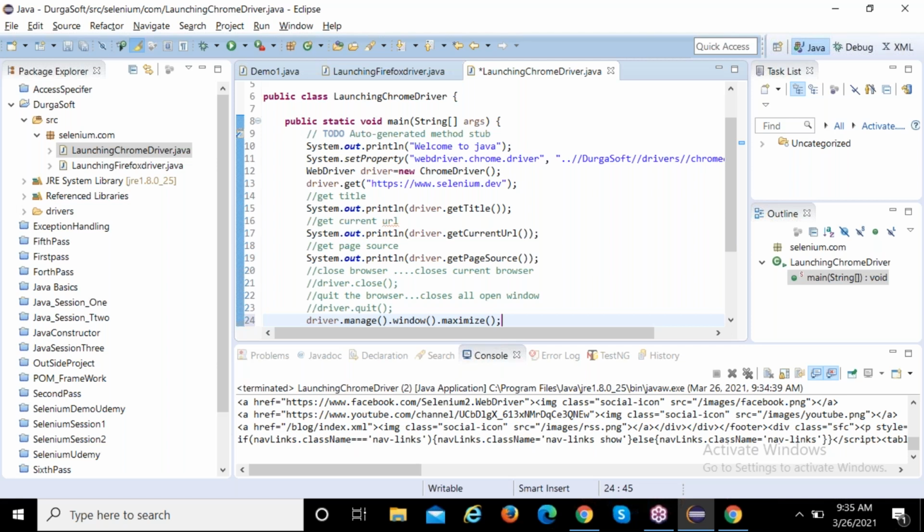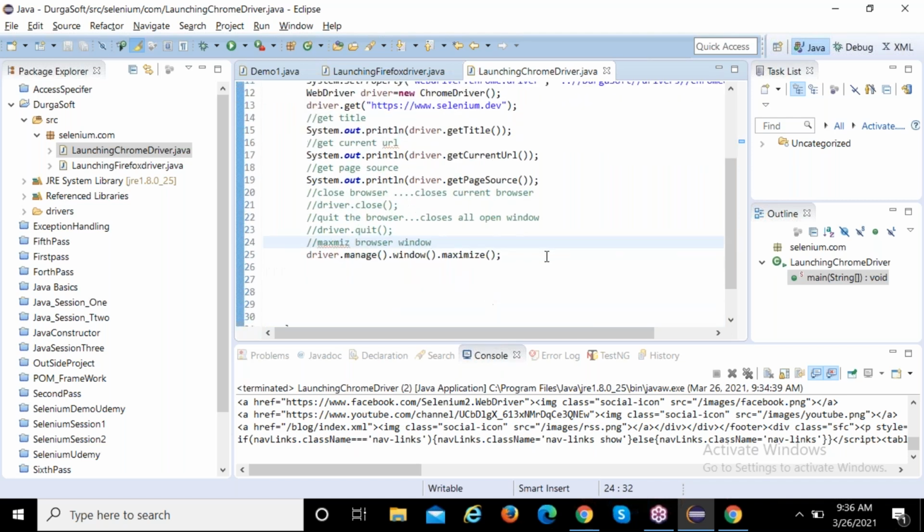By default the window will not come full screen, it won't come in big size. So in that case, what command do we need to use? Driver dot manage dot windows dot maximize. Maximize means you need to maximize the screen. Can you execute that one? Yes, sir.